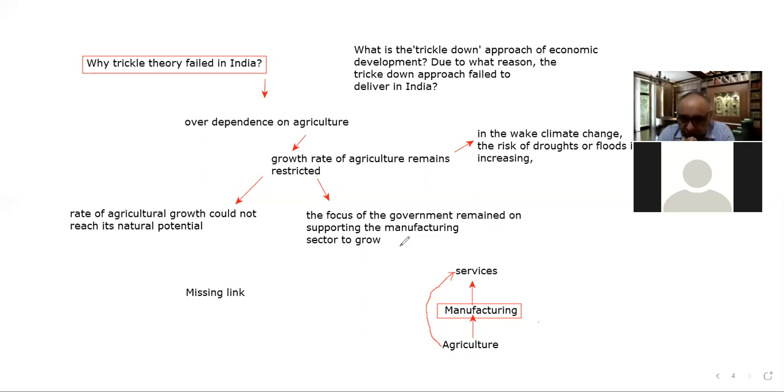So first and very important thing, for economic growth to percolate to the rural economy, to the level of the agriculture sector, to the labor class, to the level of the people living below the poverty line, what is required?